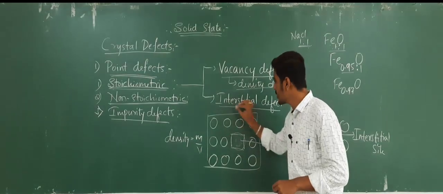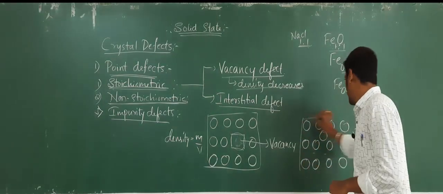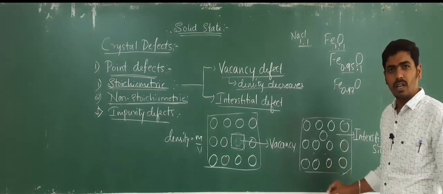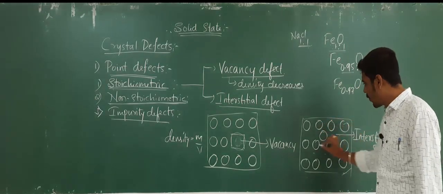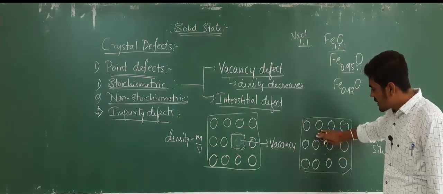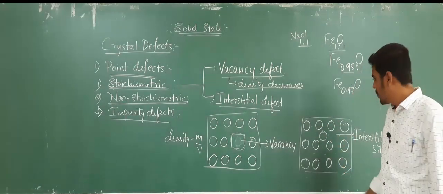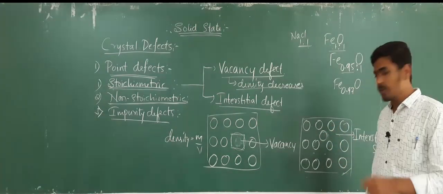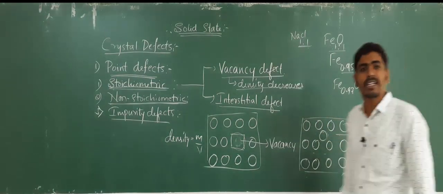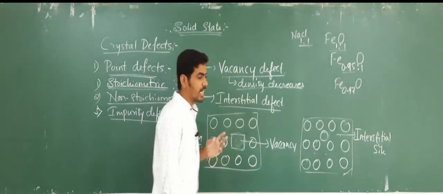Now in case of interstitial defect, what happens here? Simply observe here. This is a crystal of certain volume. Initially there will be 12 particles, before the presence of this extra particle. But when this extra particle accumulates in the interstitial site, the mass of this crystal increases and the volume remains the same.